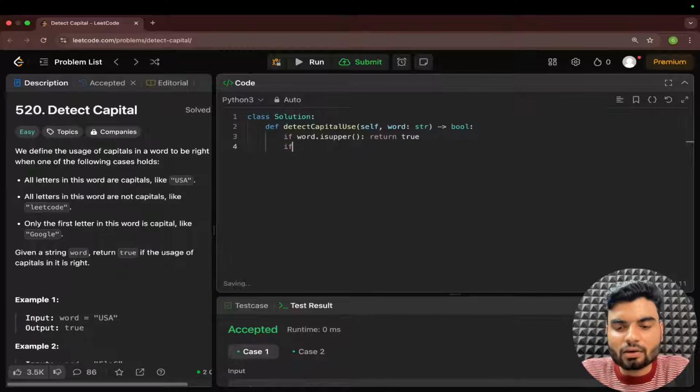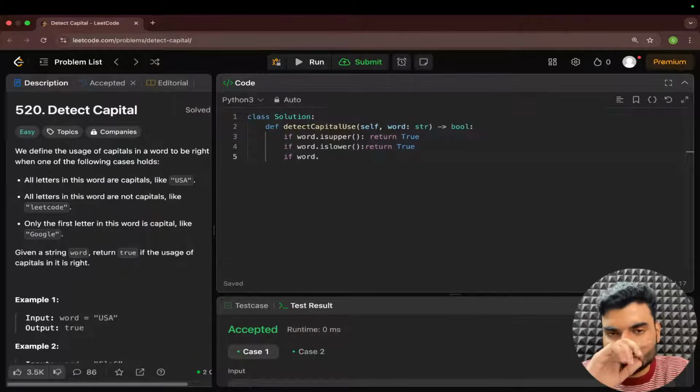Another case is possible that the word is lower, correct only. So now we can return true. And again, here another thing, title we can use, makes sense.